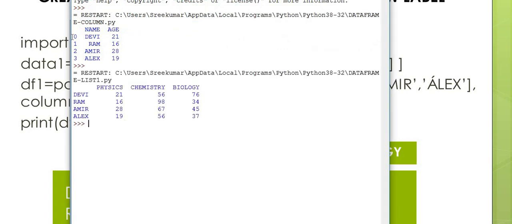Look here, instead of 0, 1, 2, 3 row labels, we have new row labels Devi, Ram, Amir, Alex. How was it created? By giving the data along with the index argument. So columns is used to provide the column labels, index is used to provide the row labels. Now let us check how the data frame is created from different series. Before that, we should know what is series.